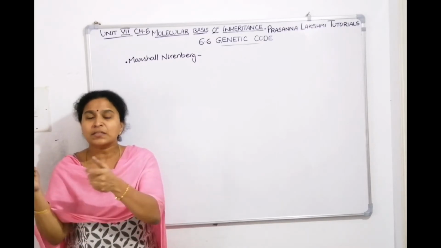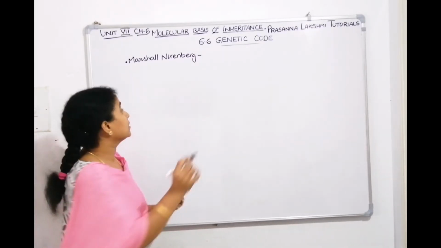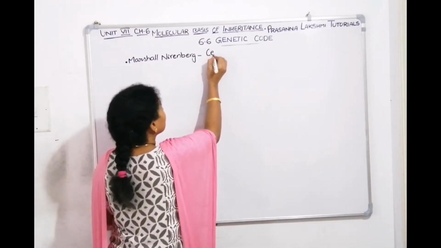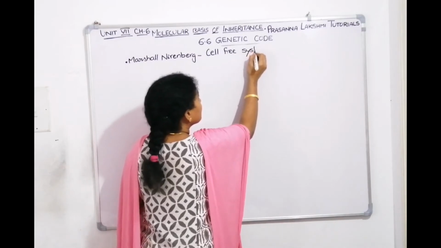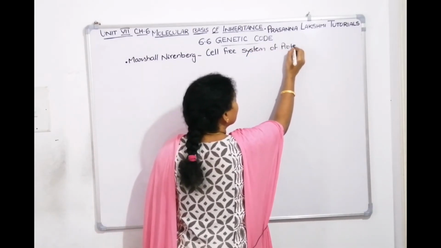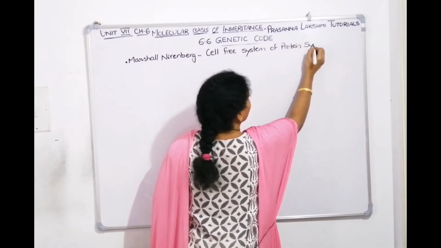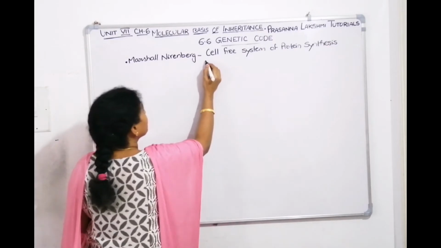He did protein synthesis inside a test tube. That's called the cell-free system of protein synthesis. He did it outside, in a lab, in vitro. So it further helped the genetic code to be deciphered.